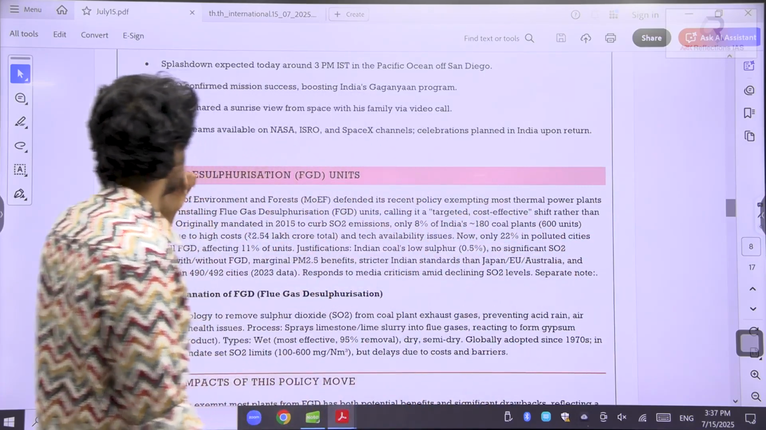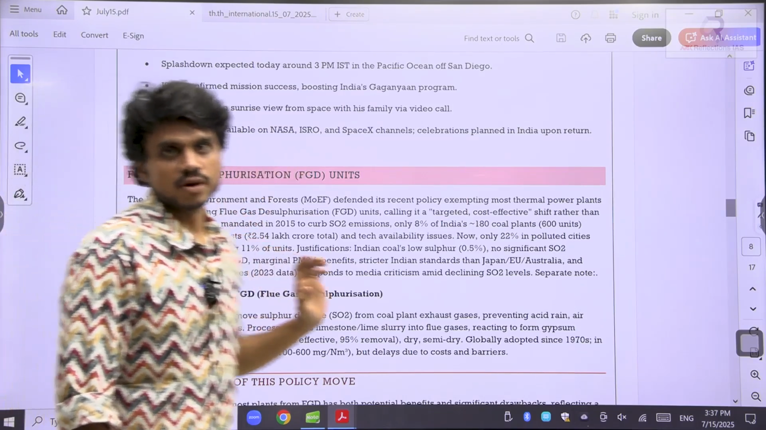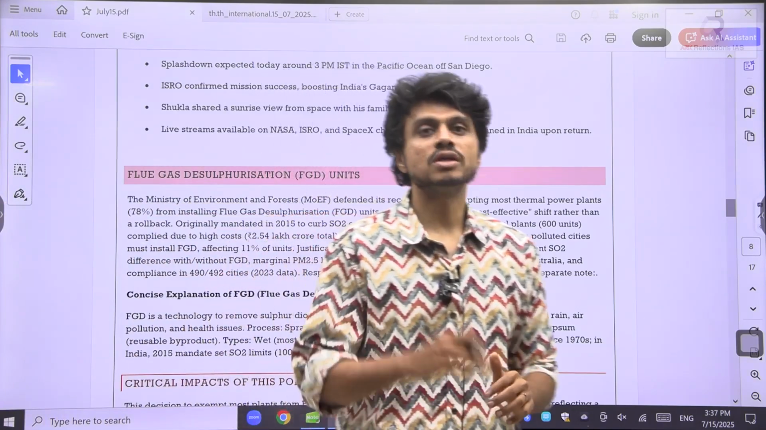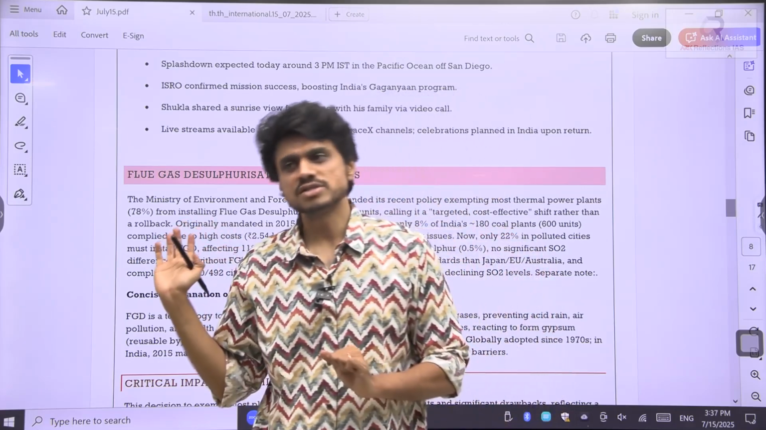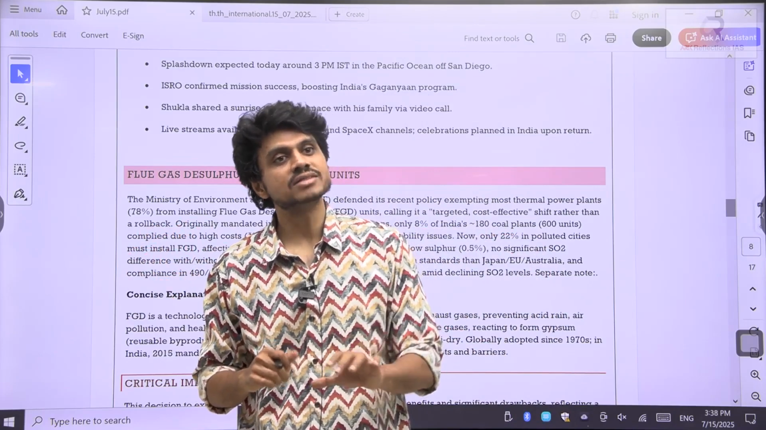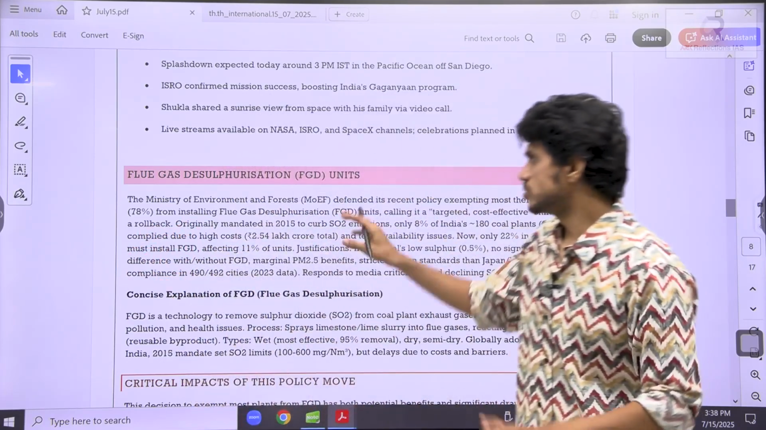What is this? Flue gas desulfurization. As the name suggests, it is for the sulfur, primarily at thermal power plants, so that the release of sulfur dioxide gets reduced. It got criticism, as we discussed yesterday. The Ministry of Environment is saying that Indian coal has a lower release of sulfur dioxide. This is what they say. So that is the point.